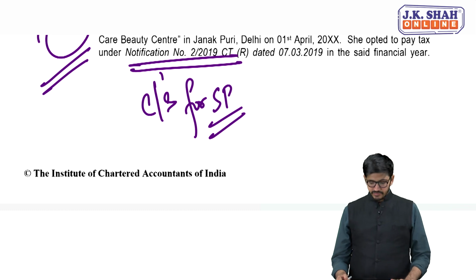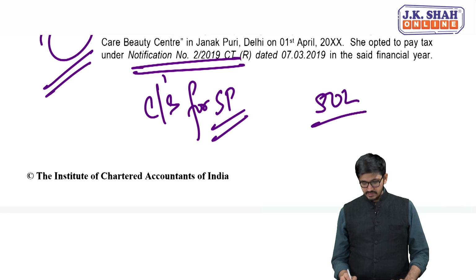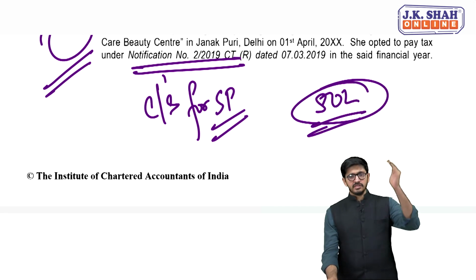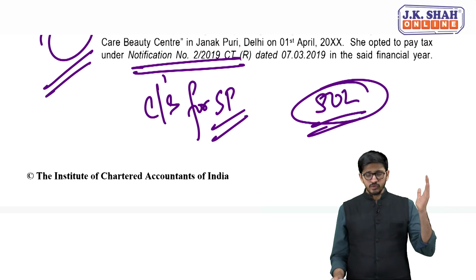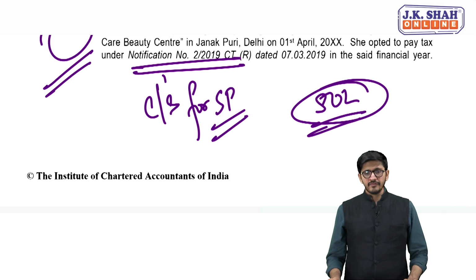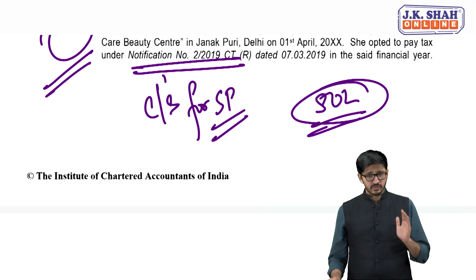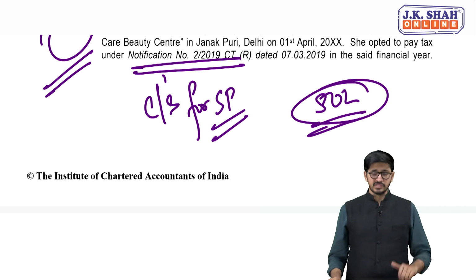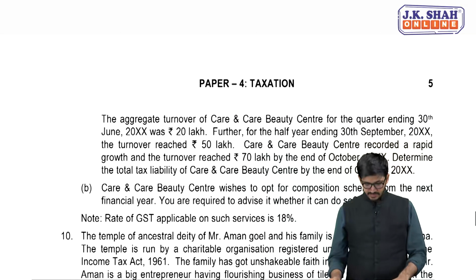Firstly, the limit here is 50 lakhs. Yes. So in preceding financial year, if your turnover does not exceed 50 lakhs, in current financial year you can still opt for composition scheme, but only up to 50 lakhs. Beyond that you will start paying tax as per normal scheme. So up to 50 lakhs composition scheme, but after that you will start paying tax as per normal scheme. Okay, so yeah, let's check.